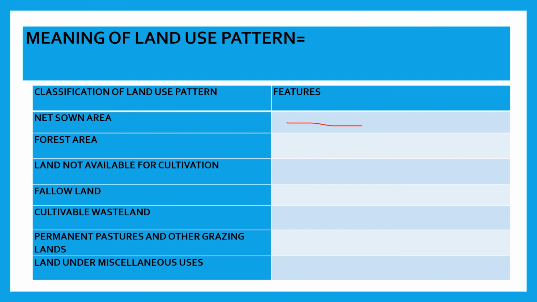Here you have to write down all the features which I have given here: net sown area, forest area, land not available for cultivation, fallow land, cultivable wasteland, permanent pastures and other grazing lands, land under miscellaneous uses. You have to write down all these features, children.